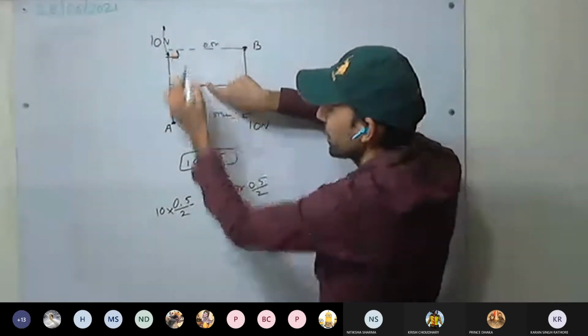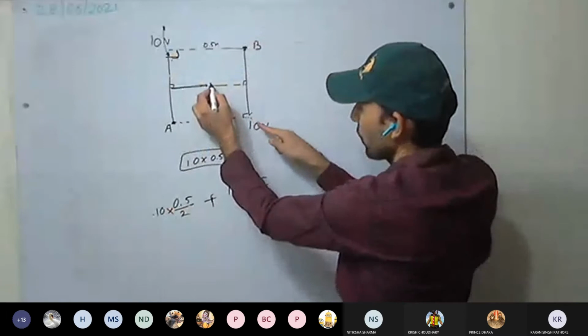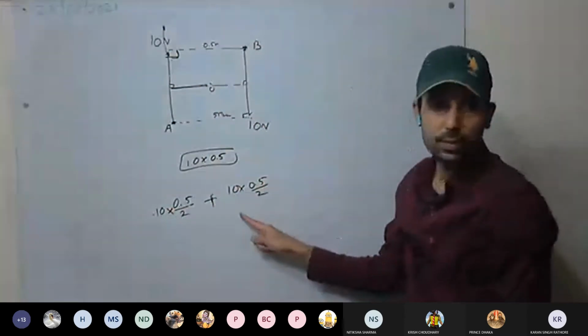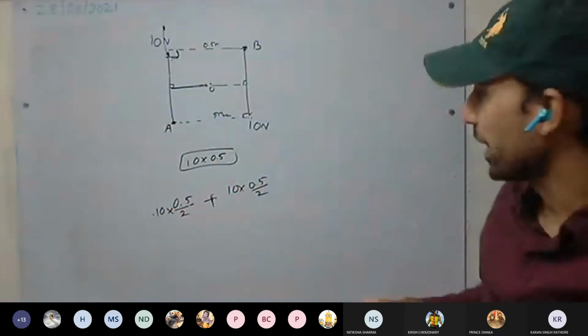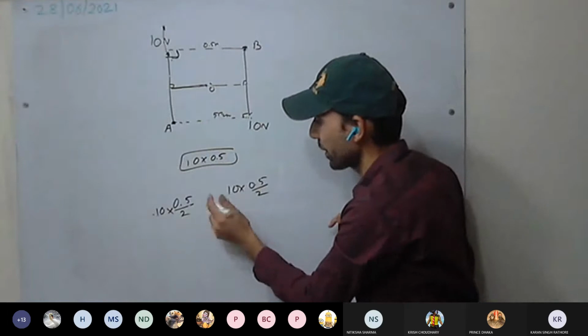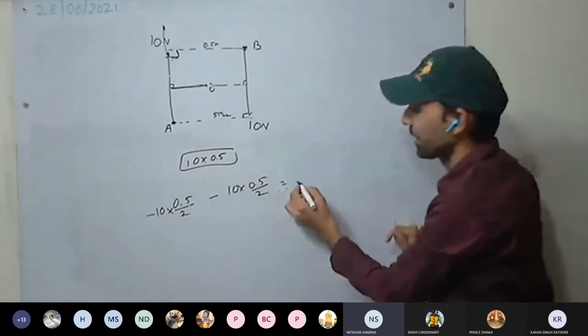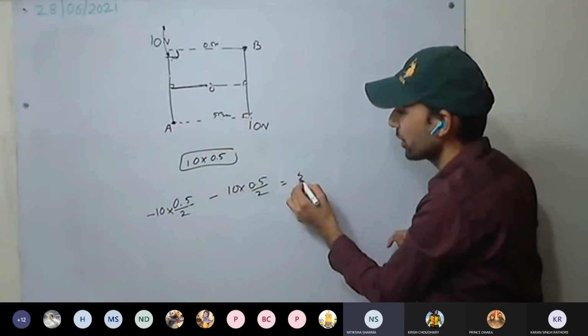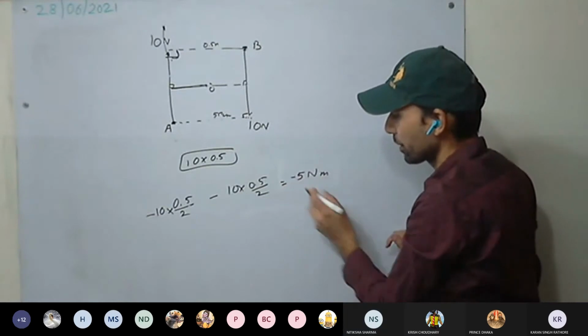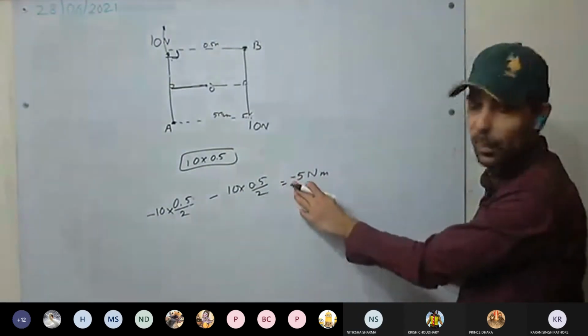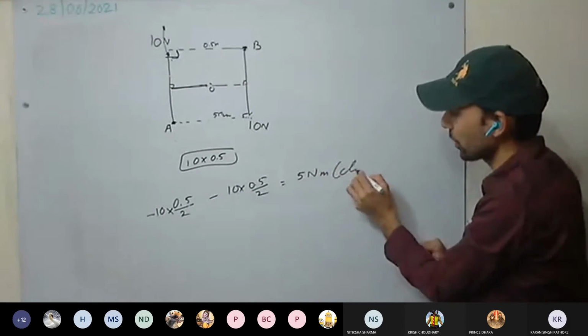It is clockwise, and we usually take clockwise as minus, where anti-clockwise is positive. So you will get minus 5 Newton meter, or you can remove the minus sign by telling that it is clockwise.